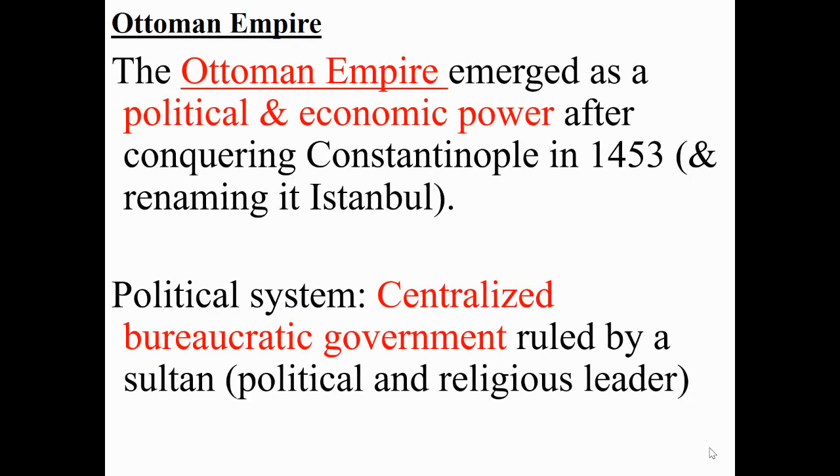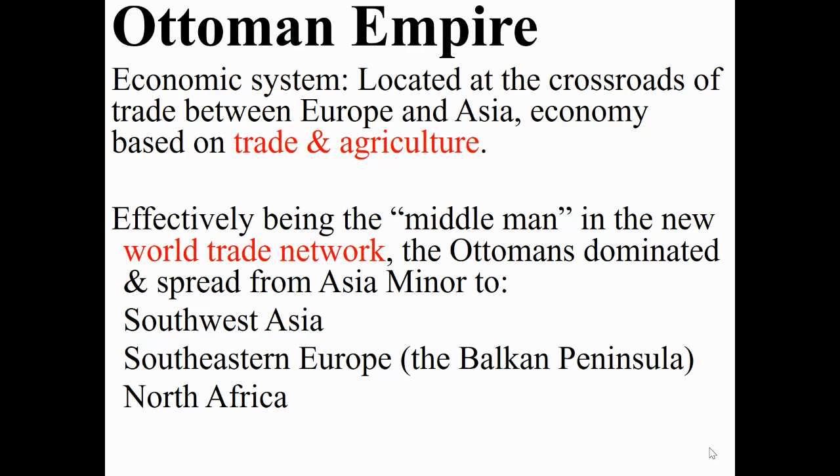You already know about the Ottoman Empire. They emerged as a political and economic power after conquering Constantinople in 1453. They renamed that city Istanbul, but the Ottoman Empire was around before they did this. They'd been around for quite a while. The political system was a centralized bureaucratic government ruled by a sultan who was considered a political and a religious leader.